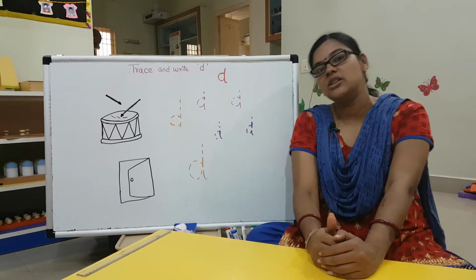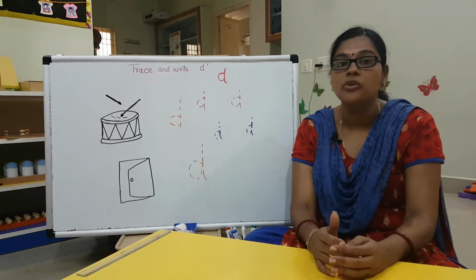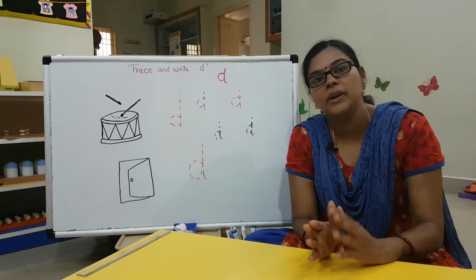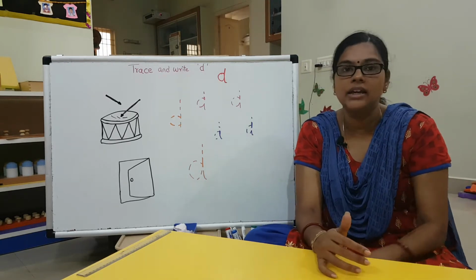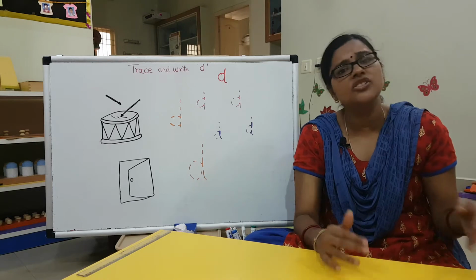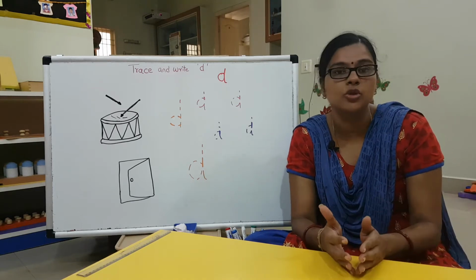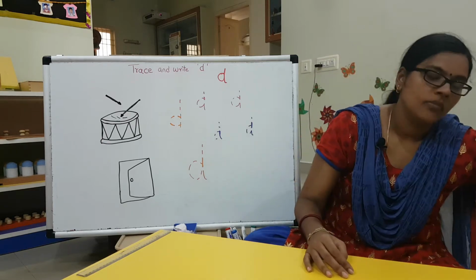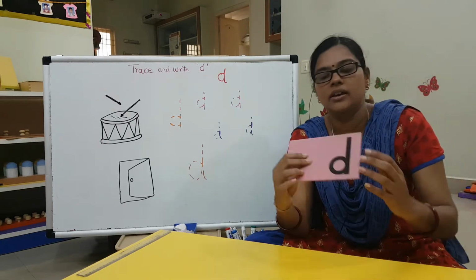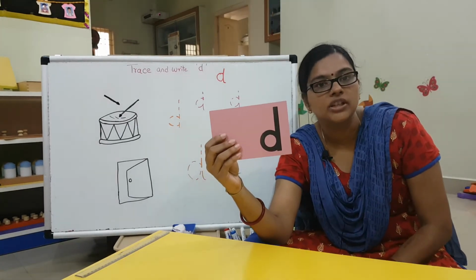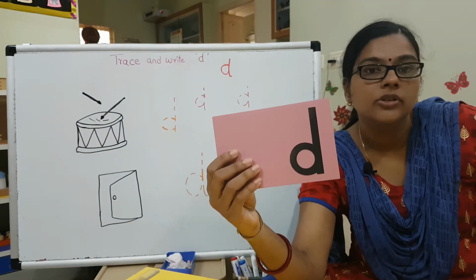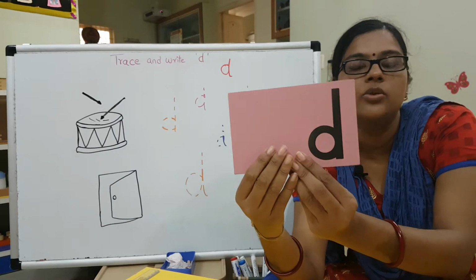You all would have seen the video and now you have an idea of what is D and how it looks. You all would be able to identify D now, right? Let's have a revision of what Miss Juno taught you and then we'll go on to trace D. First of all, Miss Juno began with the tracing of D on sandpaper letter. You all remember? Shall we do it again?